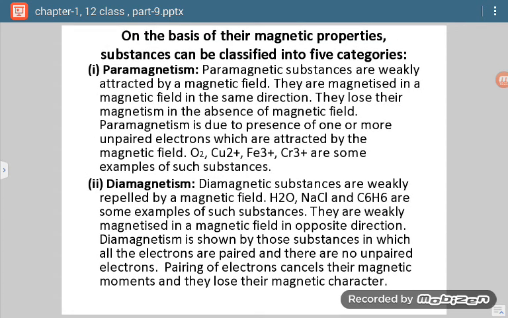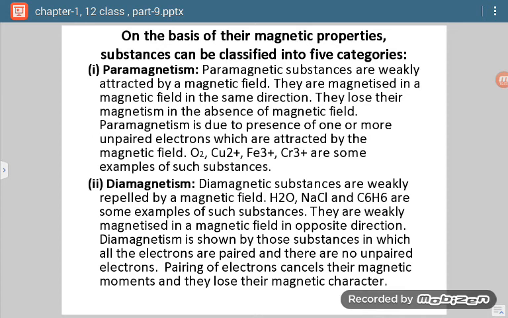Now the very first is paramagnetic substances or paramagnetism. Paramagnetic substances are those which are weakly attracted by a magnetic field. They are magnetized in a magnetic field in the same direction. They lose their magnetism in the absence of a magnetic field. So you can remember these examples also: O2, Cu2+, Fe3+, Cr3+. They are examples of paramagnetic substances.